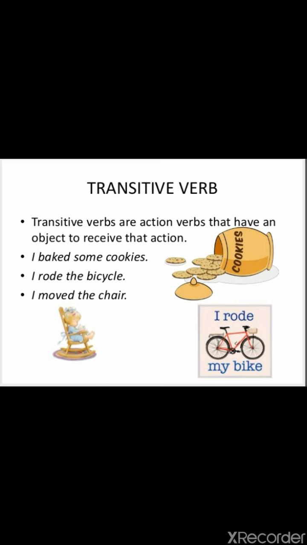We can cite examples like I baked some cookies. In this sentence, we can see that baked is transitive verb while cookies are object. I rode the bicycle. Rode is main verb, bicycle is object. Action is being passed to the object. I moved the chair. Move here is a verb.